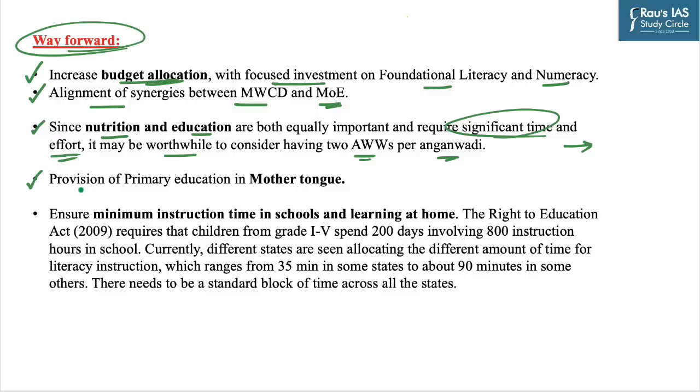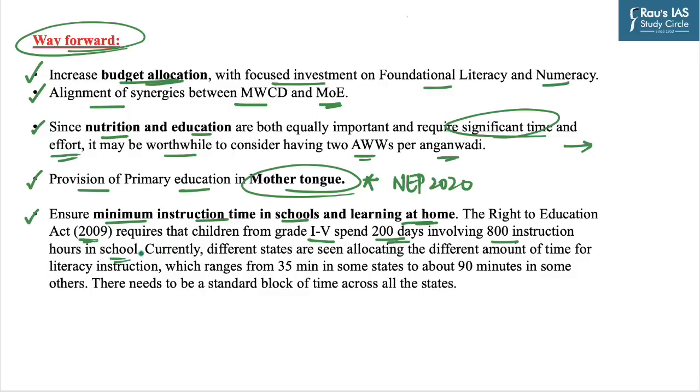And the next one is provision of primary education in mother tongue. It is also provided in the new education policy of 2020. And finally, ensure minimum instruction time in schools and learning at home. The Right to Education Act 2009 requires that children from grade 1 to 5 spend at least 200 days involving 800 instruction hours in the school.